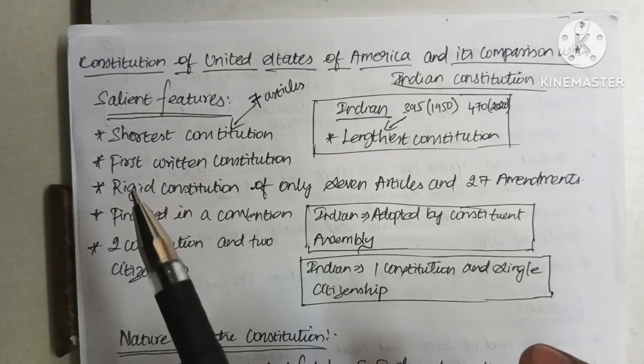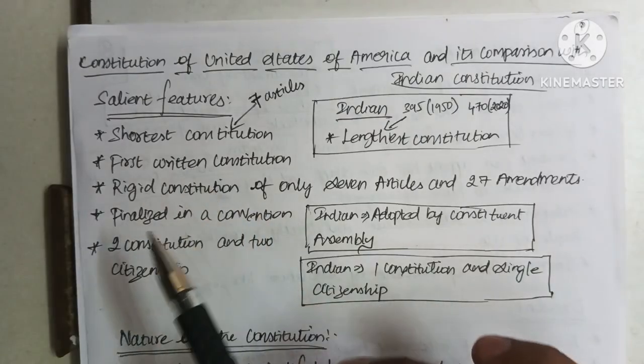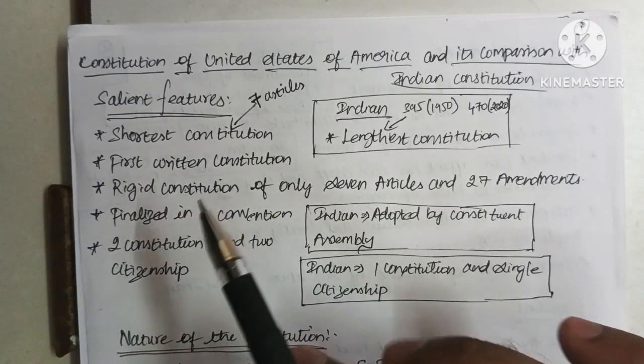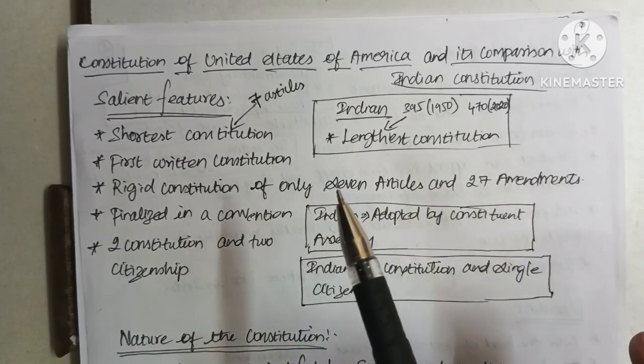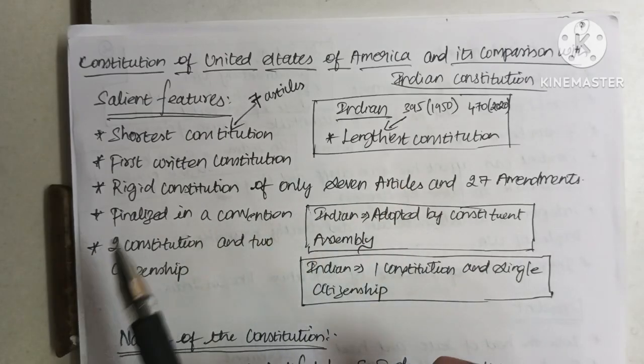Next thing is that it is a rigid constitution. Rigid constitution means that changing the constitution, or amendment of the constitution, is a very difficult process. Till now, only 27 amendments have taken place in the US constitution, and it also consists of only 7 articles.